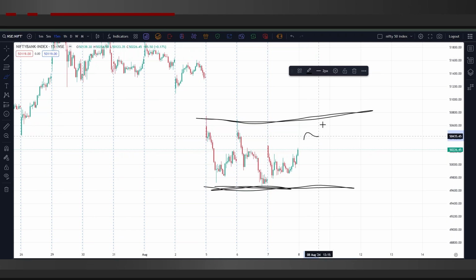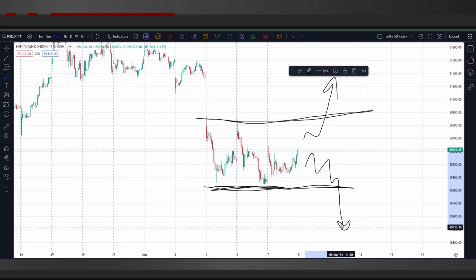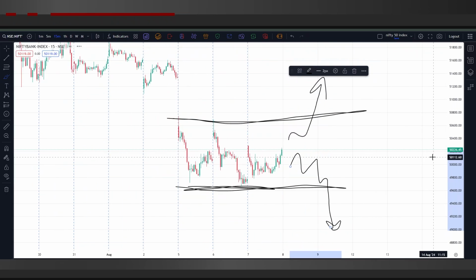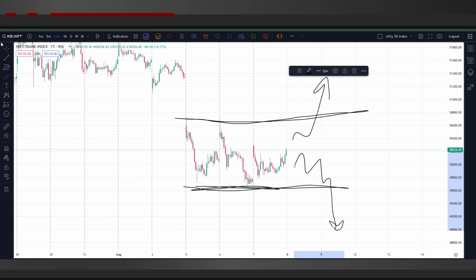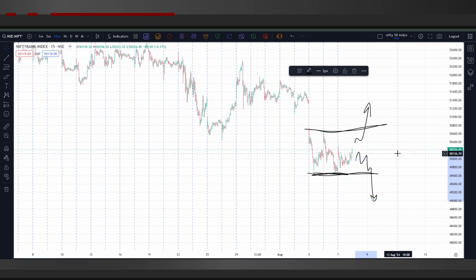and we can expect that a breakout or a breakdown may happen, depending upon the events actually happening right now. But the chances are higher that there will be a breakdown, because the overall sentiment of the markets in a global view is also not good, so we will not expect any kind of breakout for now. But nothing is 100%, and we are only working on probabilities right now.